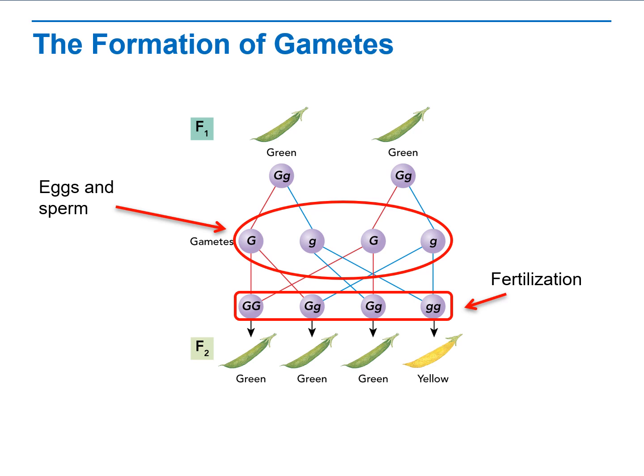For each of the 4 F2 plants shown, how many kinds of gametes could each produce? Well, from left to right, the first plant could only produce one kind of gamete, dominant gametes. The middle 2 could produce 2 types of gametes each, one dominant and one recessive. The one on the far right could only produce recessive gametes. So if we did another cross, we would see a more complex distribution of genotypes and phenotypes.